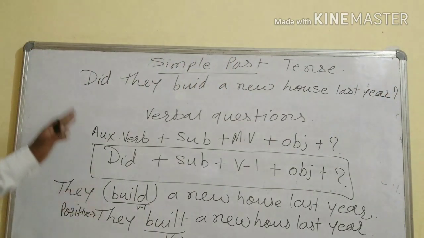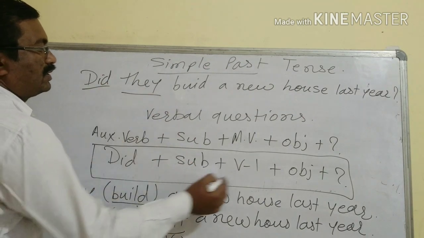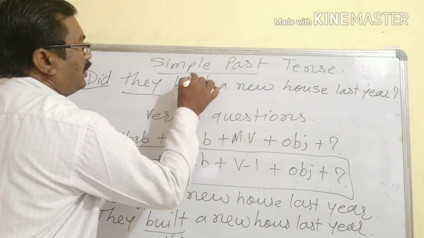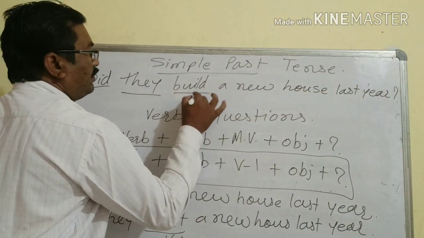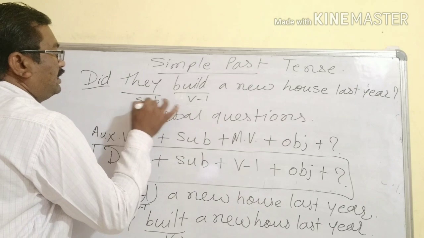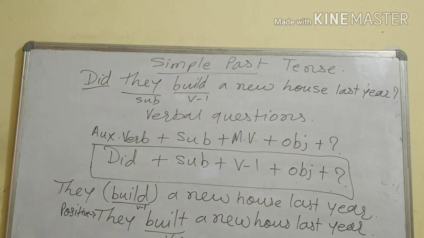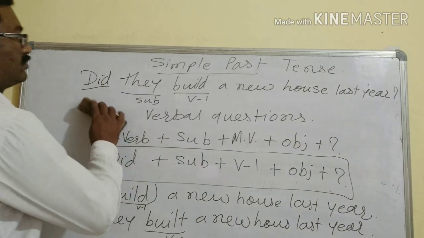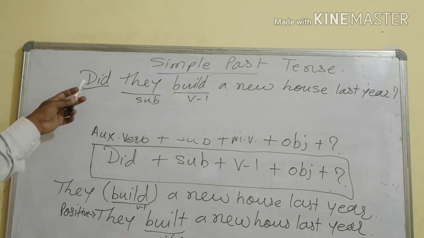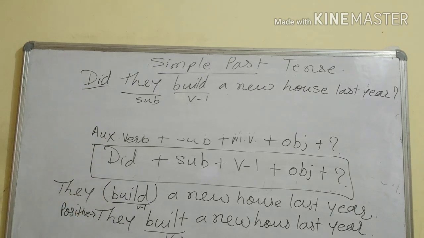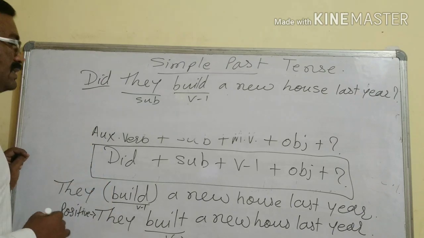Okay, and in this question, just see, did we have taken first of all, then the subject is they, then the verb, that is BUILD. Build a new house last year. This is V1. This is the subject, this is the auxiliary verb, and whatever is there is your object or complement. In this way we have to make a yes/no type question. Okay. Next sentence also we will see now.